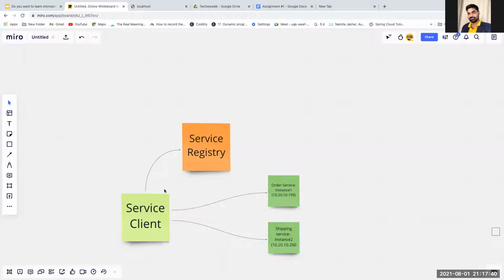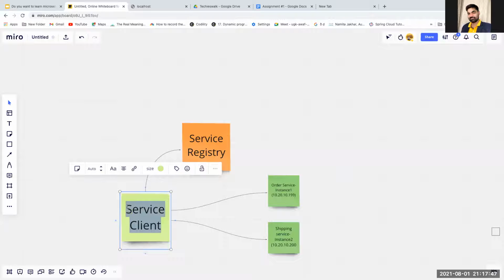Please type your question if you have any. If I am the service client, let's say I have another service called payment service. I can hear some background noise. If someone is not speaking, please put yourself on mute.